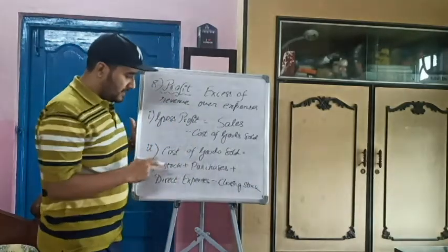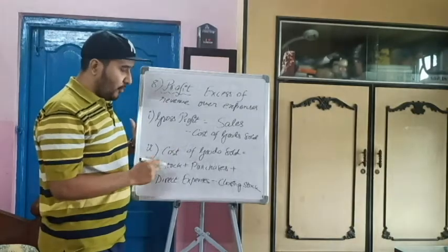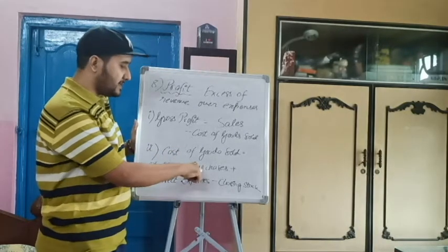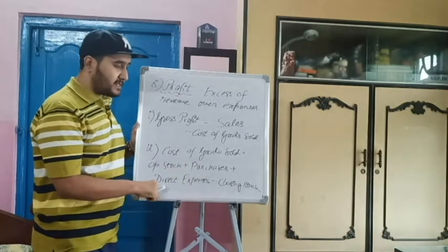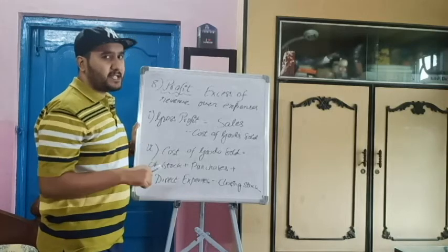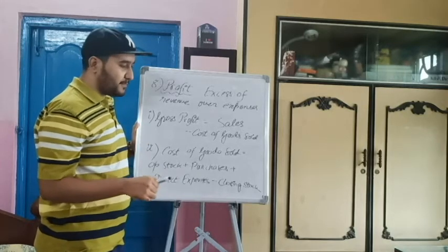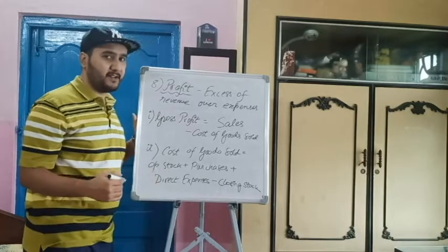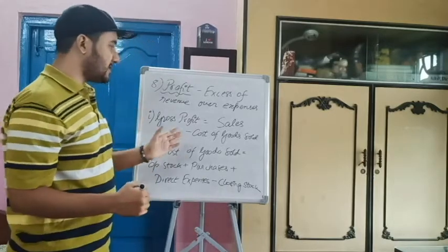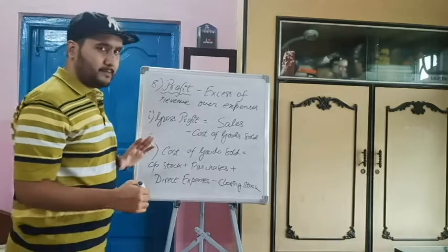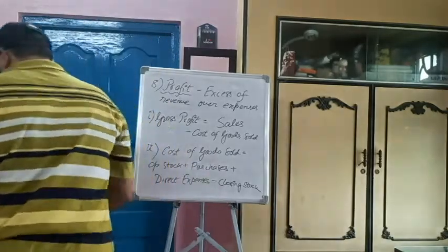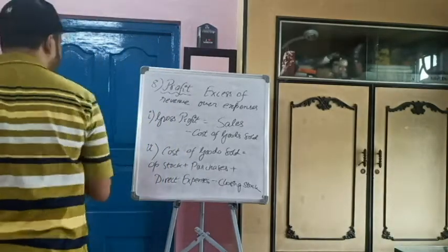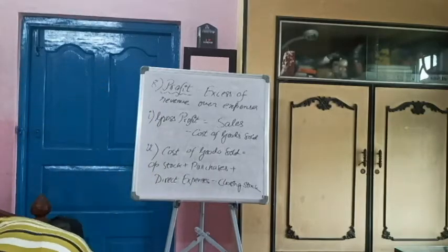So see, not only the opening stock plus purchases plus direct expenses, that means all the expenses which the company has to bear for the maintenance of the product, minus the closing stock. That means the value of the stock at the end of the year. So that is the cost of goods sold. Fine. Now, finally, this is gross profit.